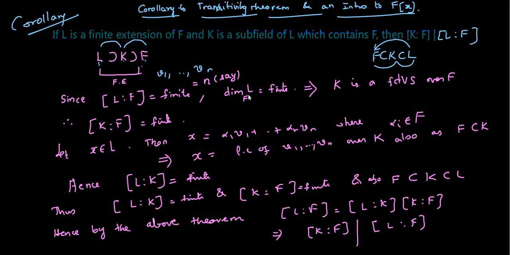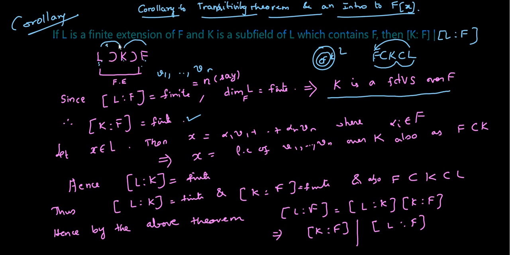Now, the dimension of L over F being finite means K, being a subspace, see, you have L, you have K, and then inside only you have F. If L over F is finite, K being a subfield of L is a subspace. So if the superspace is finite dimensional, the subspace is also finite dimensional over the same field. So K is a finite dimensional vector space over F, which means the degree of K over F is finite.